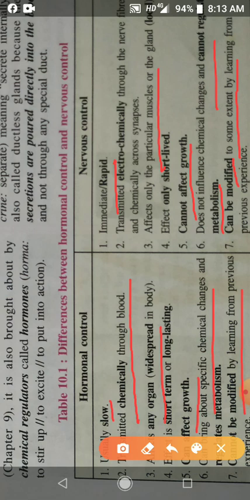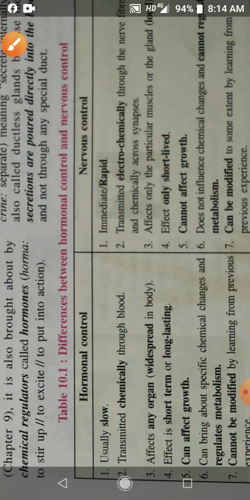And I told the endocrine glands are called ductless glands because the secretion of these glands is poured directly into the blood. Therefore, endocrine glands are called ductless glands.